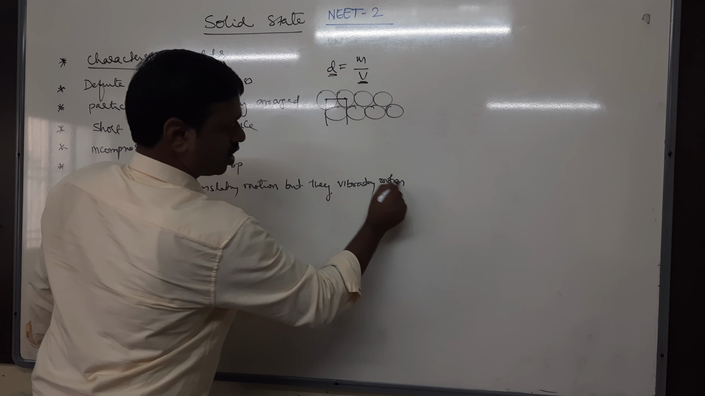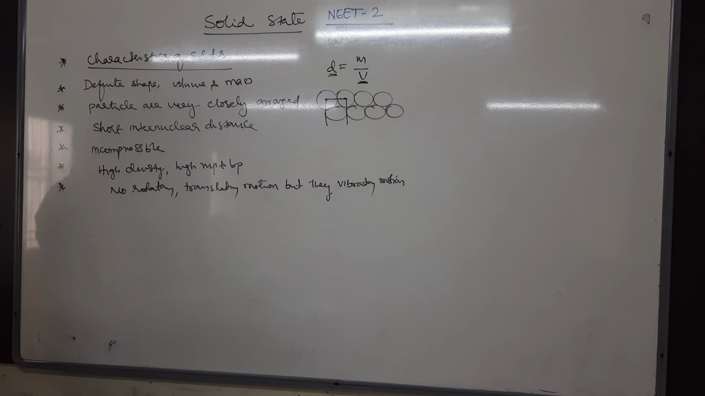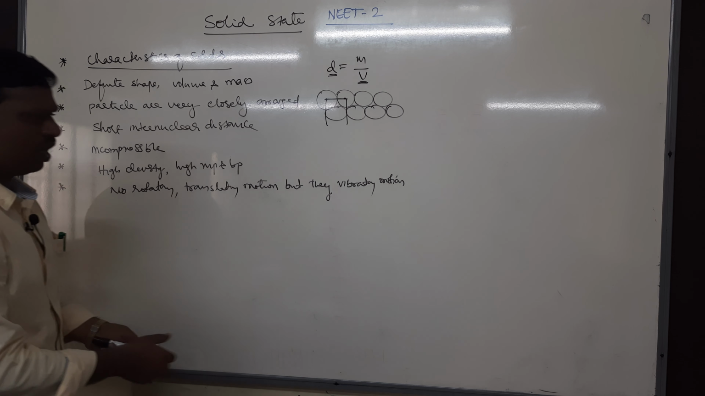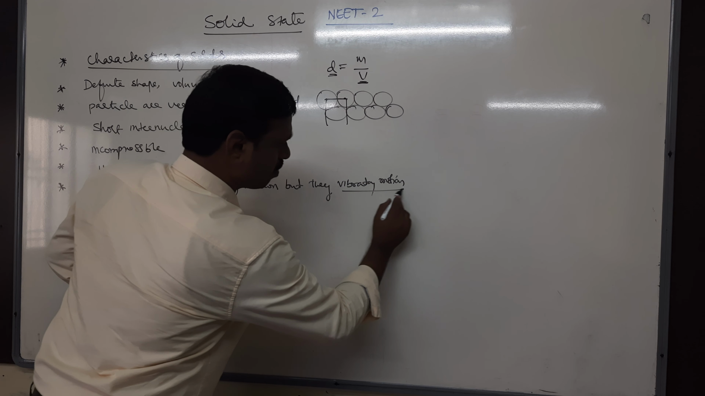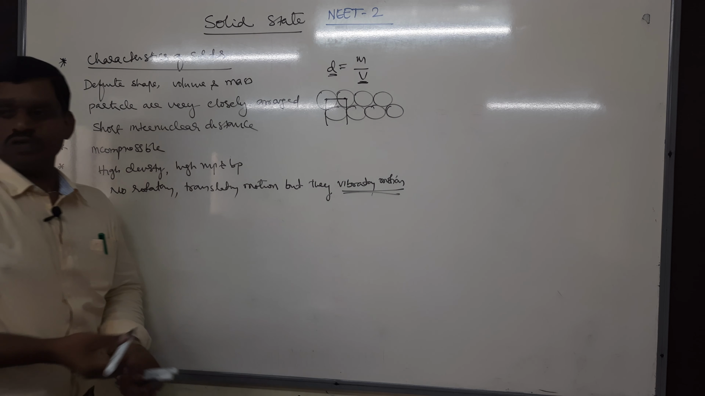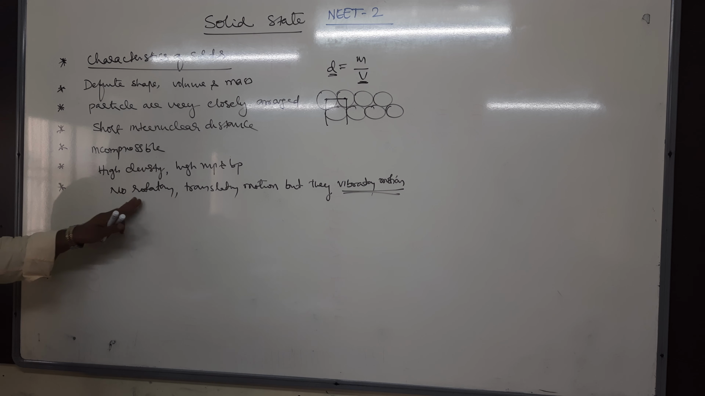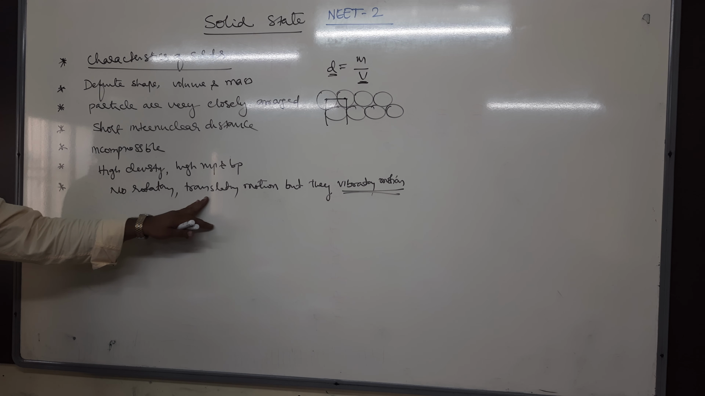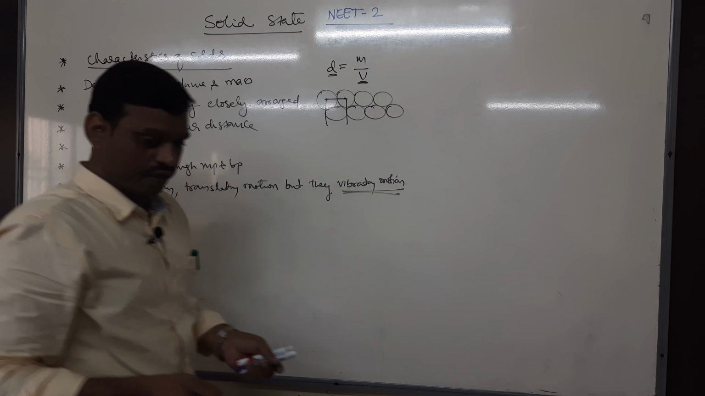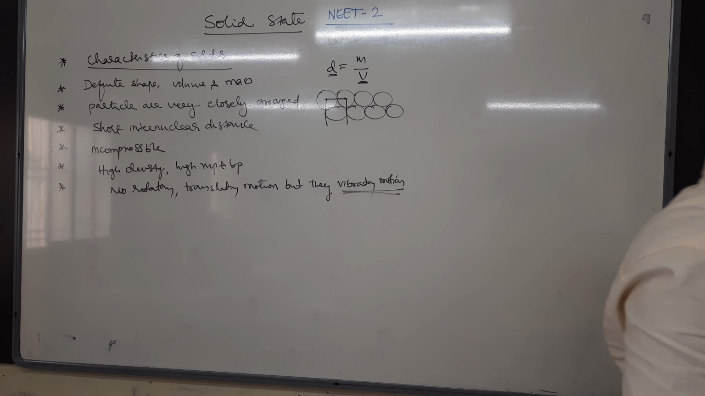So these are some important characteristics of solids. Since they have vibratory motion, they can oscillate about their mean position. They cannot rotate, they cannot translate. No translatory, no rotatory motion. These are the characteristics of solids.